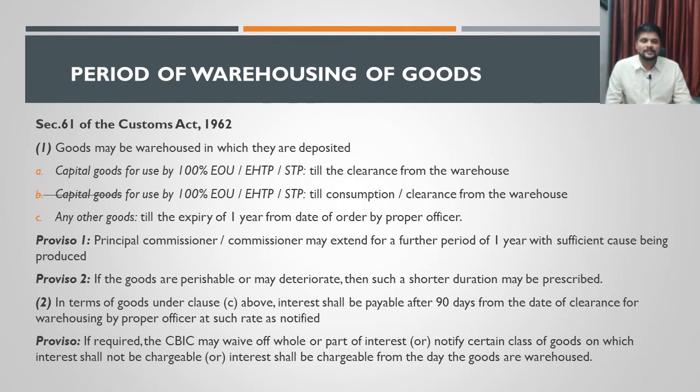See, until 1 year the goods can be warehoused. In case of clause C, see clause B and clause A, in those two cases the goods can anyway be kept in the warehouse until when they want to keep it. There is no time limit provided. But in case of clause C, there is a time limit of 1 year. That 1 year can be extended for a further period, and that further period cannot exceed 1 year. So 1 year plus 1 year, that 1 year extension can be provided by whom? By a principal commissioner or a commissioner. When the extension can be provided, if there is any sufficient cause, if they find that there is sufficient cause for the extension, then they may provide for that extension of 1 year.